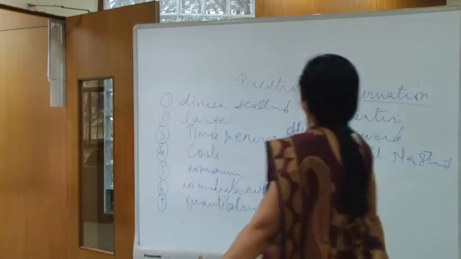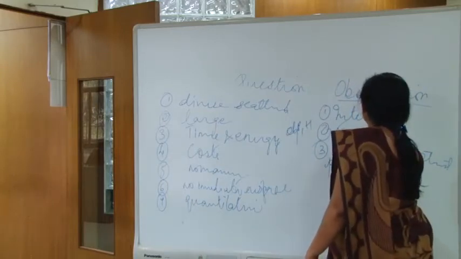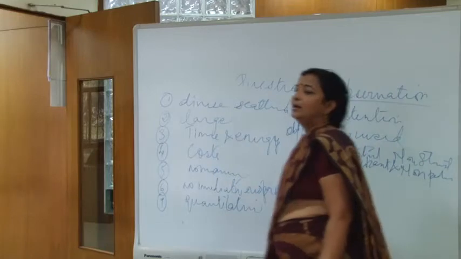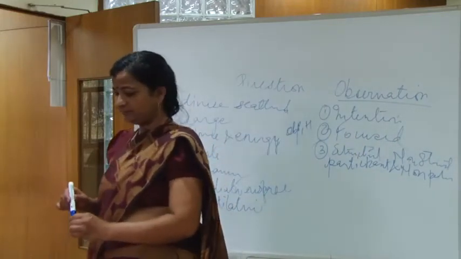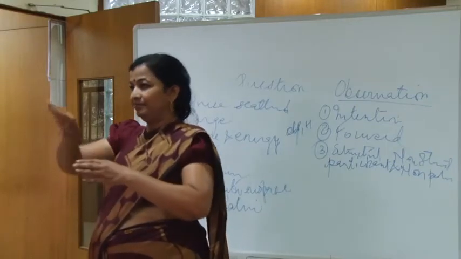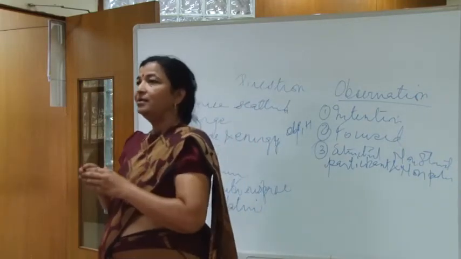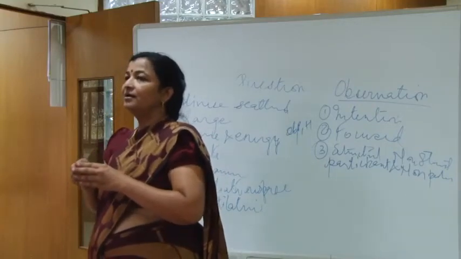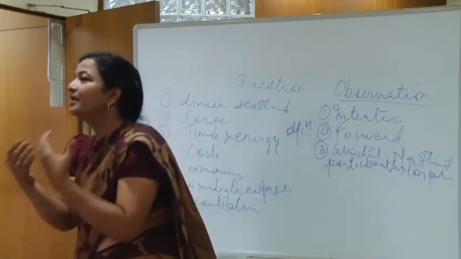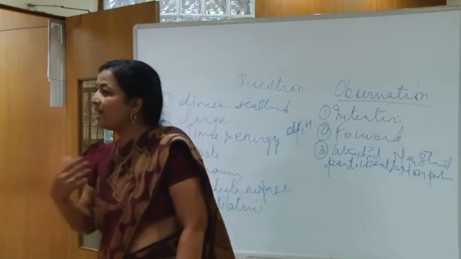Another type of observation is participant and non-participant. Participant observation means the researcher participates in the activity of observation, whatever activity he wants to observe.